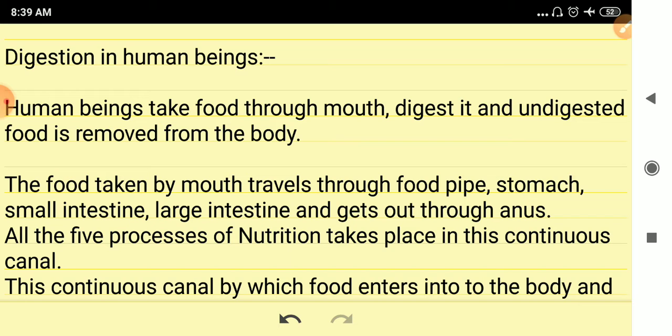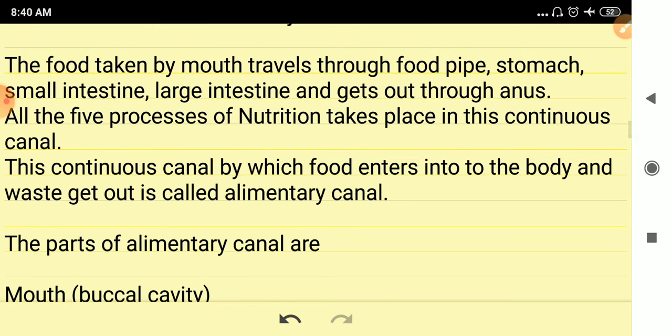From the mouth, it goes through the food pipe. After the food pipe, it enters the stomach. From the stomach, it goes to the small intestine. From the small intestine, it goes to the large intestine, and after that, the undigested food is removed from the body through the anus. This continuous canal, by which food enters into the body and the waste gets out, is called the alimentary canal.